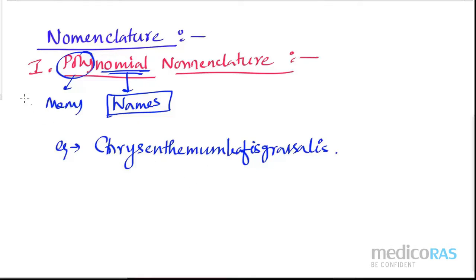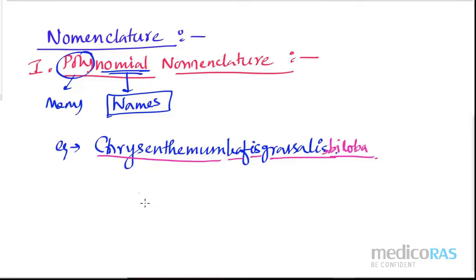Yes, chrysanthemum I have written, then leaf, L-E-A-F, is, I-S, then grassalis I have written. Okay, and again, one more word I have to use, that is biloba. See, for representing one individual, I have given such a big name.